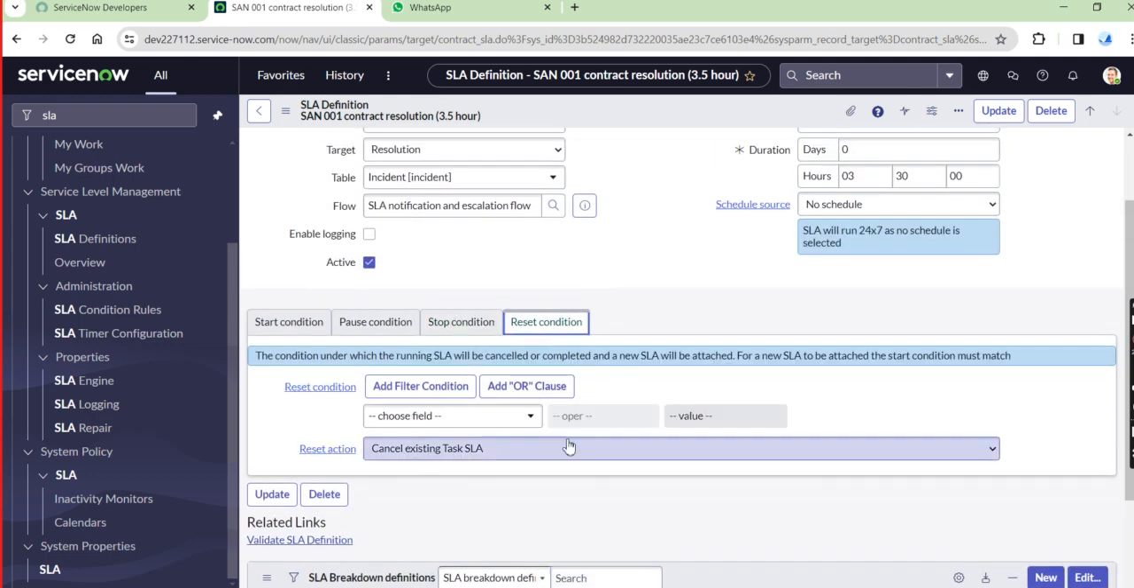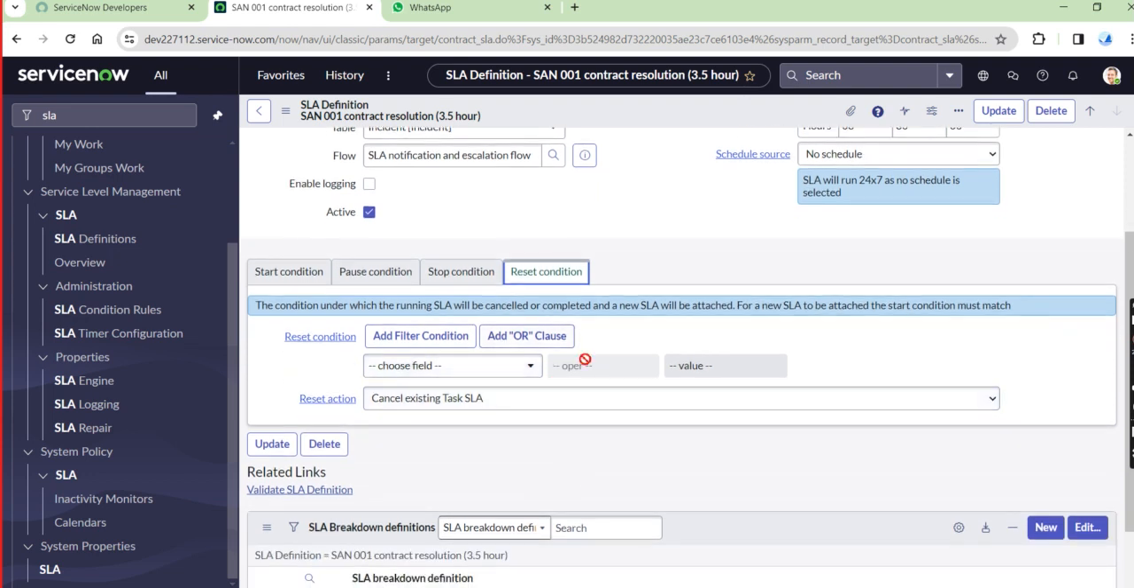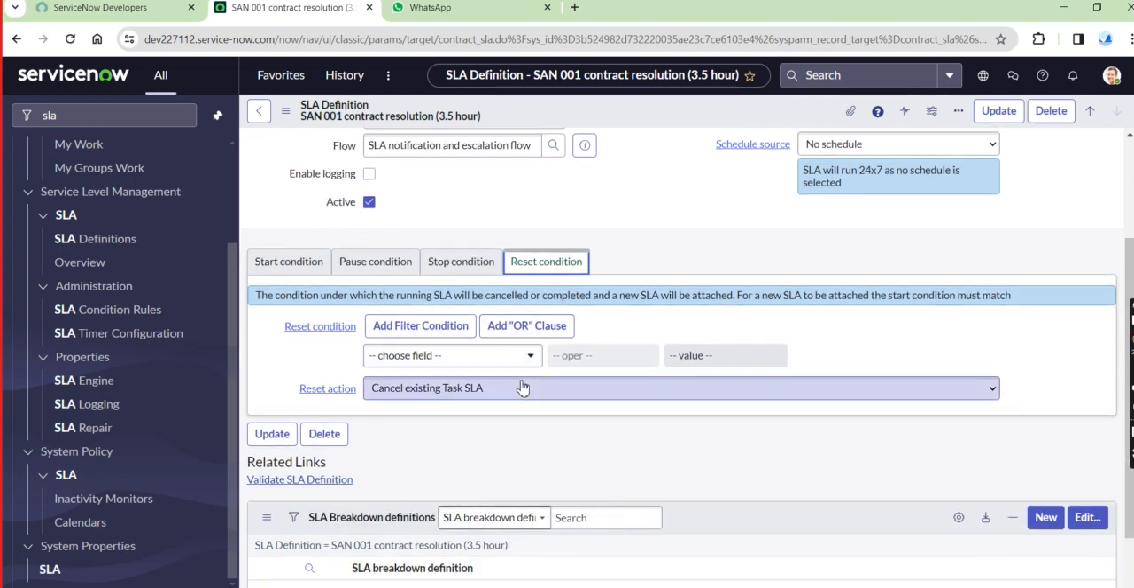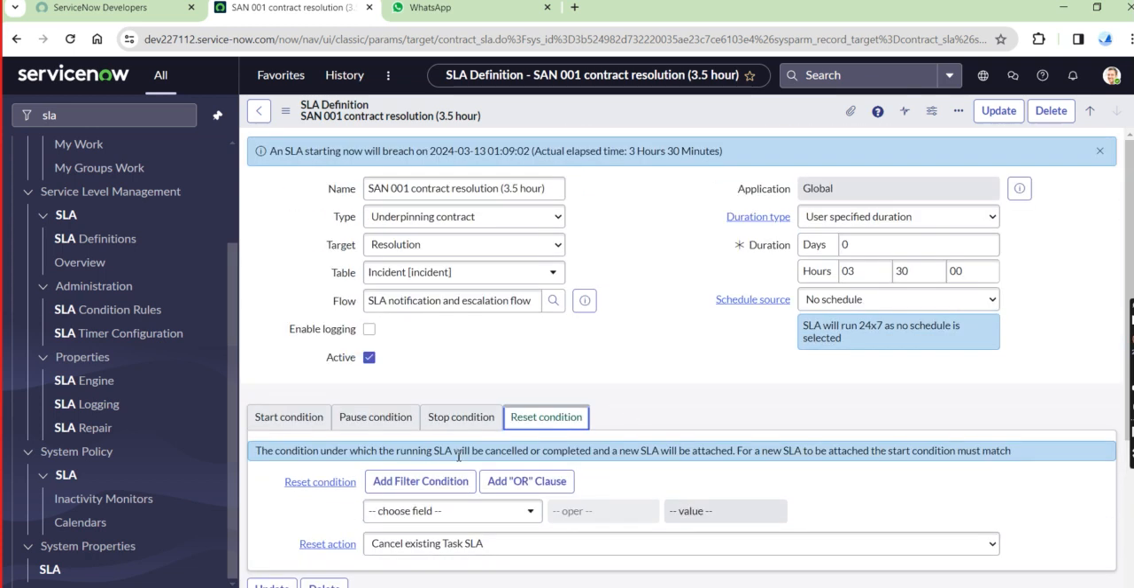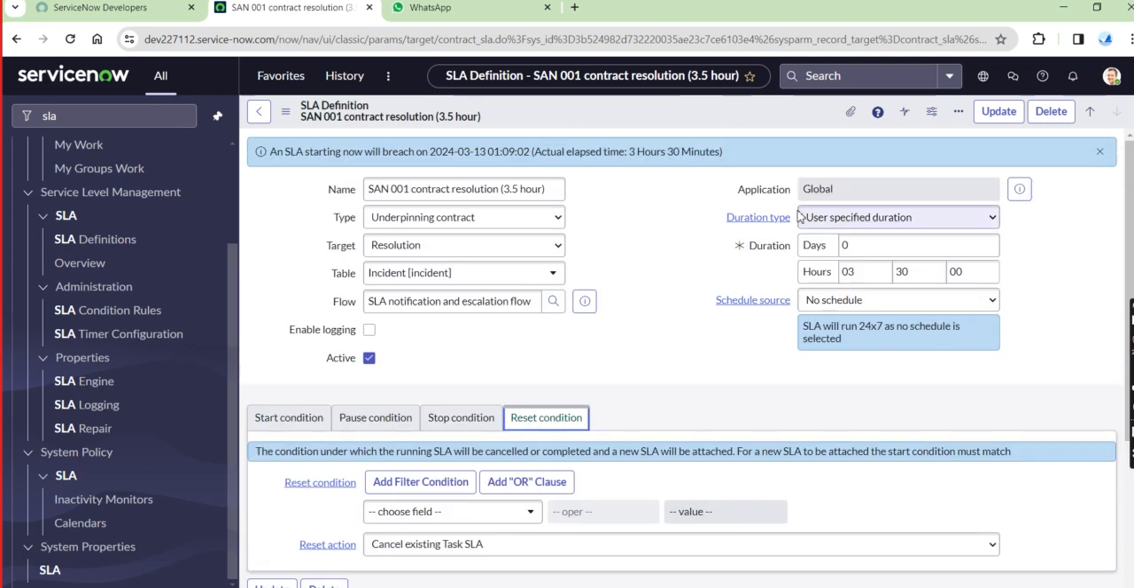And a reset condition is also there. Okay, when we cancel the task SLA, then reset. So the reset action is, when we cancel the particular task SLA, then simply reset the particular condition. So these details are given and simply update it here. If you want to change these details, that depends on our client. So your client assigns that duration.